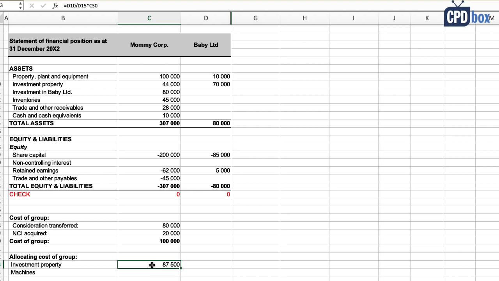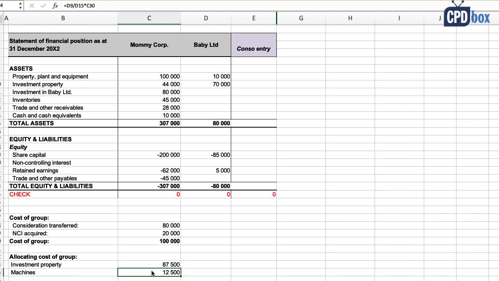And this comes to 87,500. And to machines, we allocate 10,000 divided by 80,000 multiply with cost of the group of 100,000. So this is 12,500.